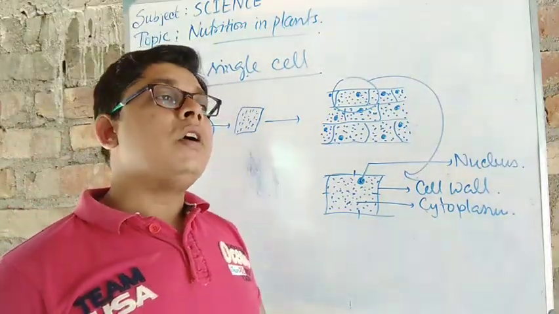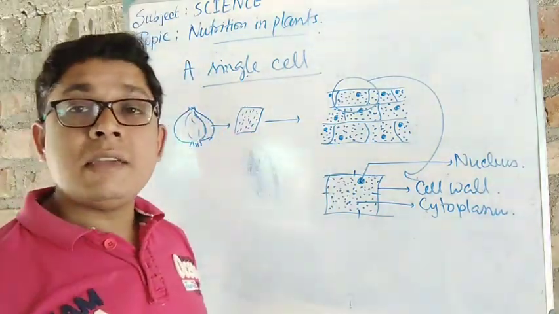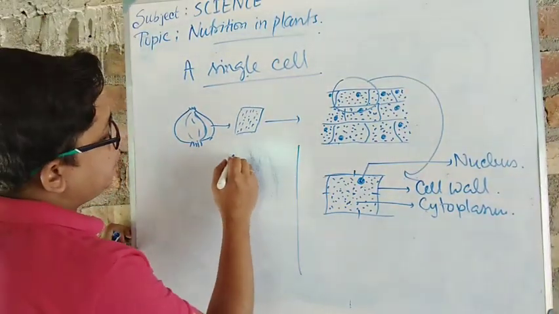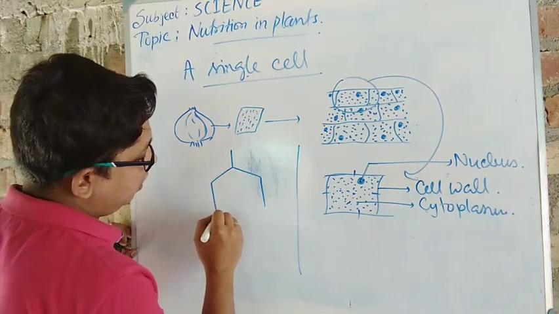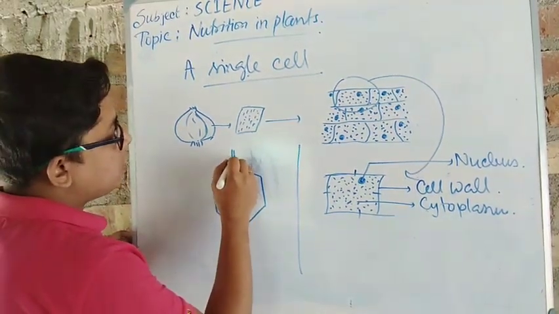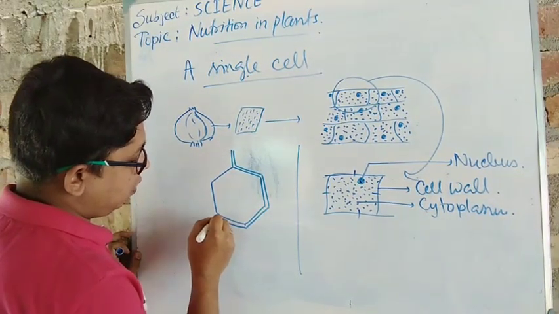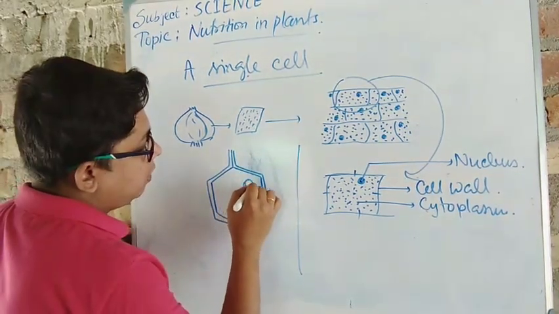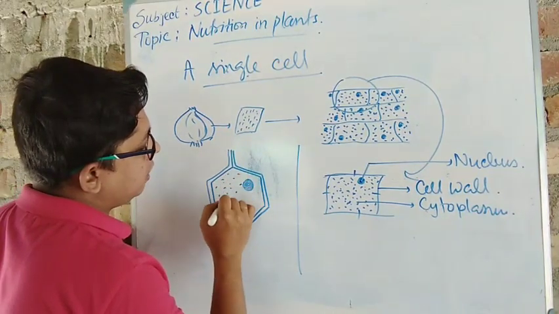Okay, now what is the difference between the plant cell and animal cell? It is a plant cell. Now if I say for the animal cell, it has a different structure. One structure I'm just drawing here. Suppose hexagonal shaped. Okay, hexagonal shaped is a structure. It also has the outer barrier. It also has a nucleus. It also has the dotted or jelly-based cytoplasm.